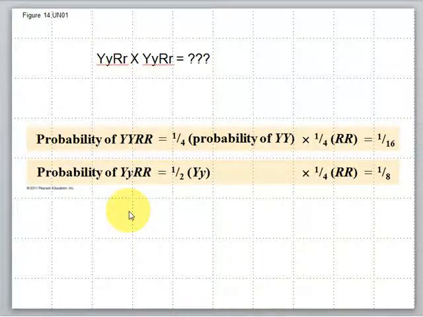What about a different probability with a big Y, little y, and two big R's? Well, that is a 1/2 probability of having the big Y, little y, and again, only a 1/4 probability of having the two big R's. Multiply those together, and it's a 1/8 chance. So you can use mathematics instead of your Punnett square to calculate this information as well.